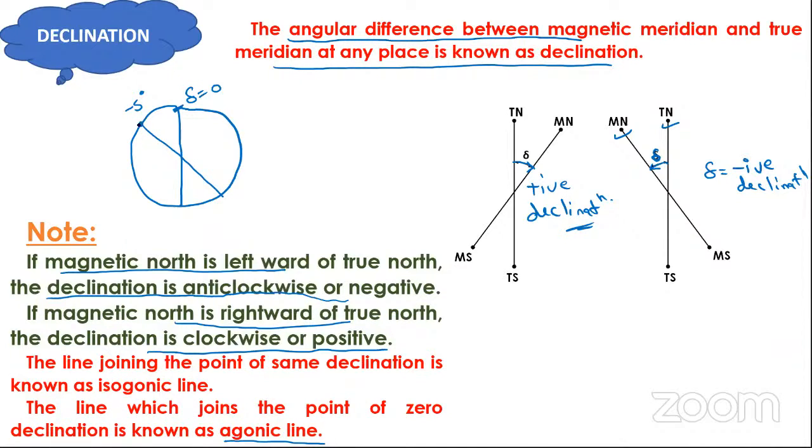Now all the points or countries having declination equal to minus 5 degrees, the line which joins the points of same declination, not 0 declination, is known as isogonic lines. Clear? The meaning of agonic and isogonic. Just tell me fast.